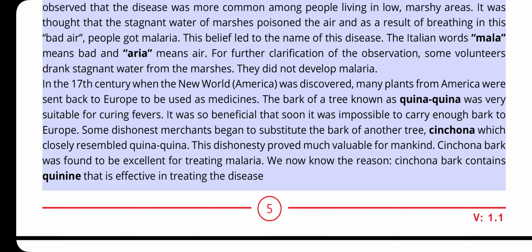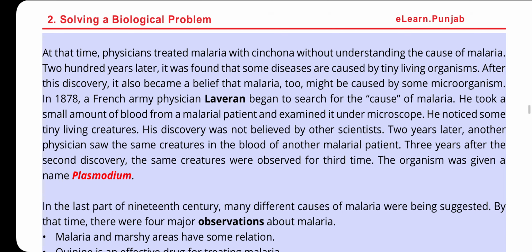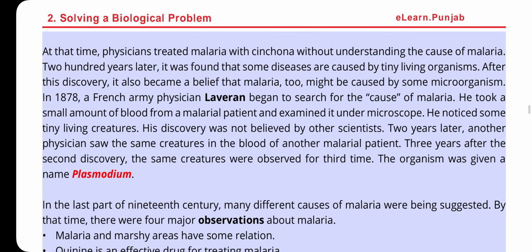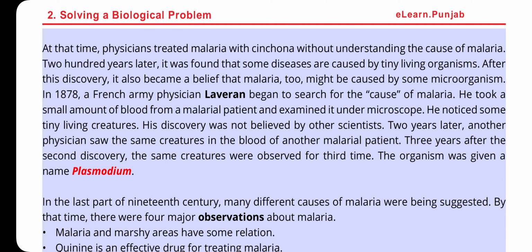Cinchona bark was found to be excellent for treating malaria. We now know the reason: cinchona bark contains quinine, which is effective in treating the disease. At that time, physicians treated malaria with cinchona without understanding the cause of malaria. 200 years later, it was found that some diseases are caused by tiny living organisms. After this discovery, it also became a belief that malaria too might be caused by some microorganism.